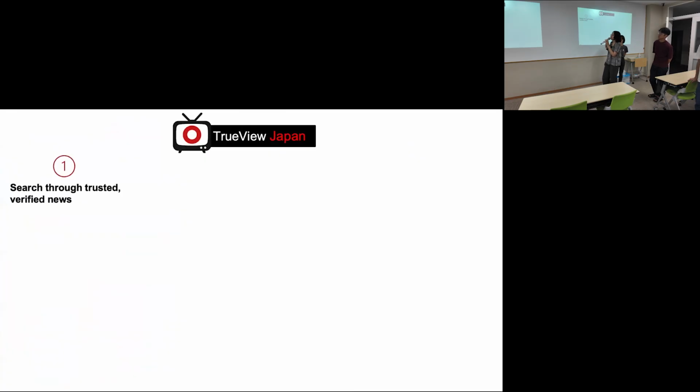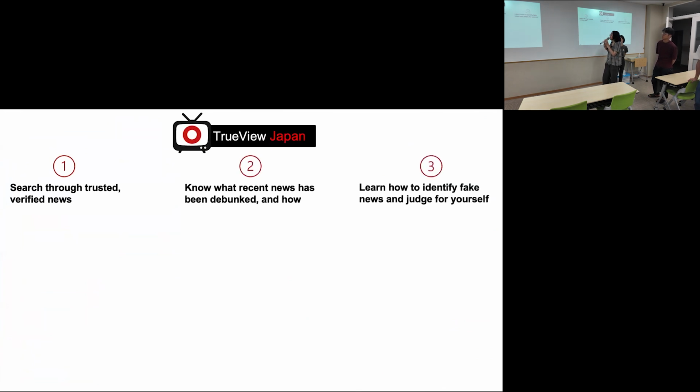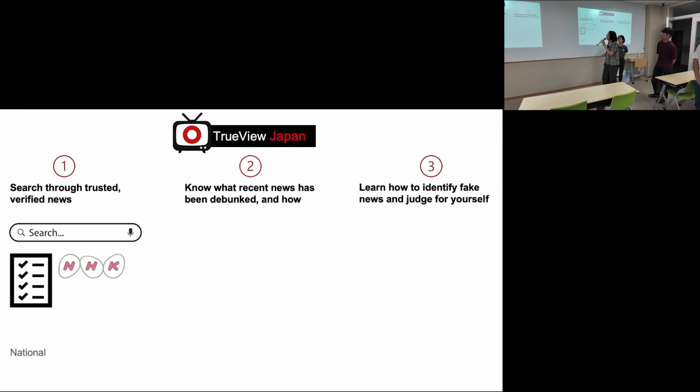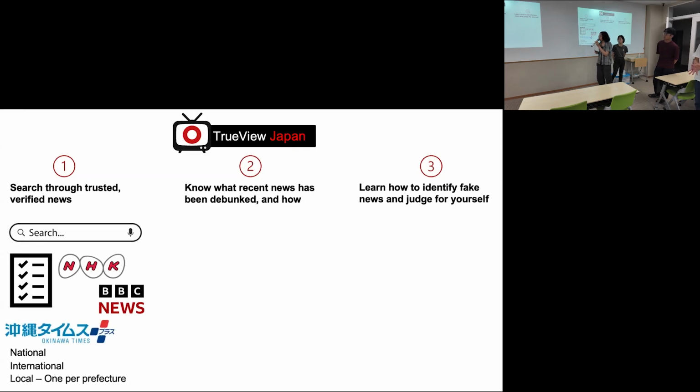Our solution, TrueView Japan, focuses on 3 things. First, you will be able to search only through trusted, verified news. Second, you will know what recent news has been debunked. And third, you will learn how to identify fake news for yourself. For #1, we will create a list of trusted and verified news. It would include national news agencies like NHK, international news agencies like BBC, and even local news agencies. For right now, we have a target of 1 per prefecture, like Okinawa Times.